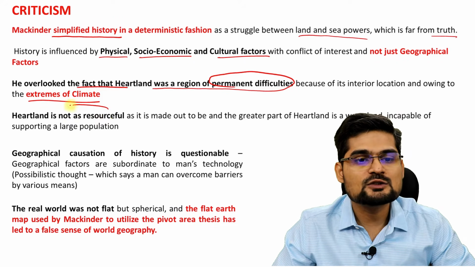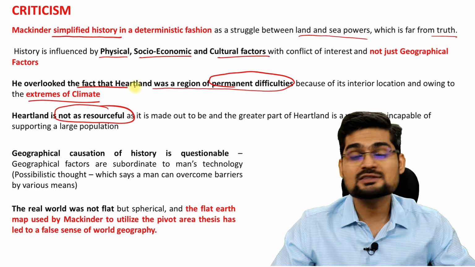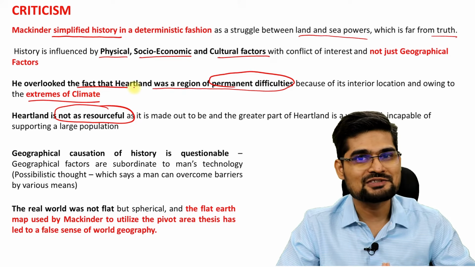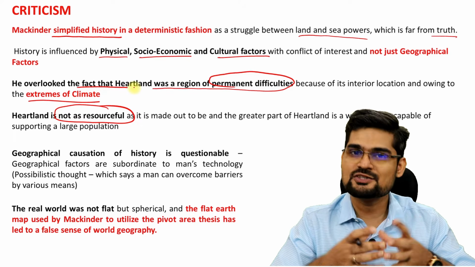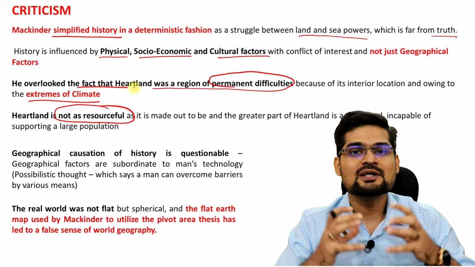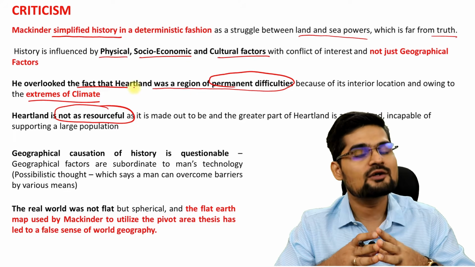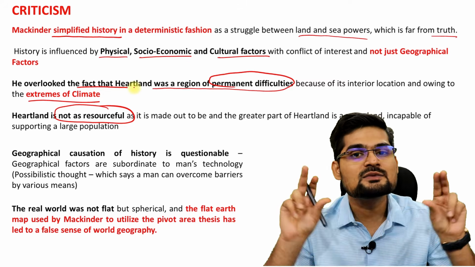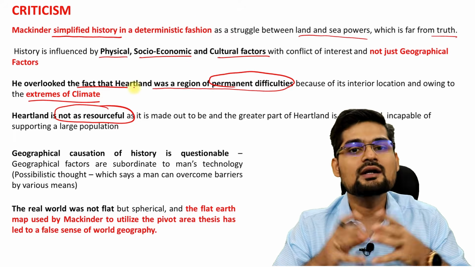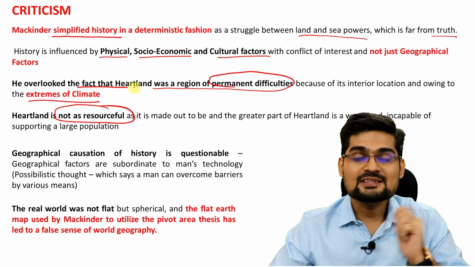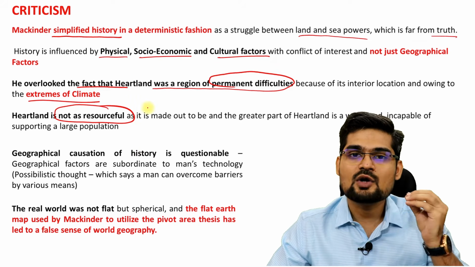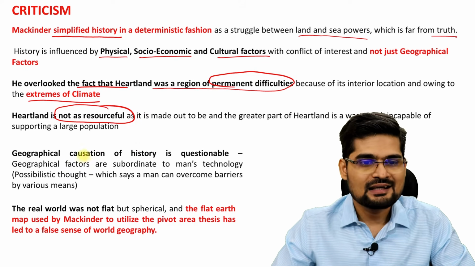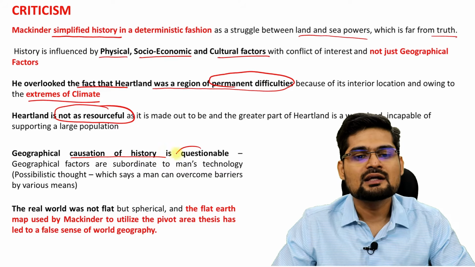Then heartland is also not as resourceful as other parts of the world. Now remember, Middle East is ruling since the formation of OPEC countries. It's like heartland of the oil production in the world, isn't it? It controls most of the share of oil across the world. So OPEC countries are potentially modern heartland in context of, if you say, world's oil production. Right? That's what is important to understand, that resourceful regions are important, but it was not taken care of in this particular theory.